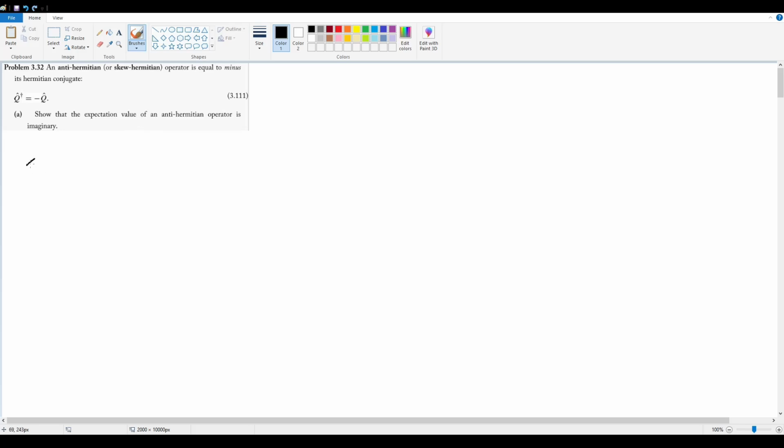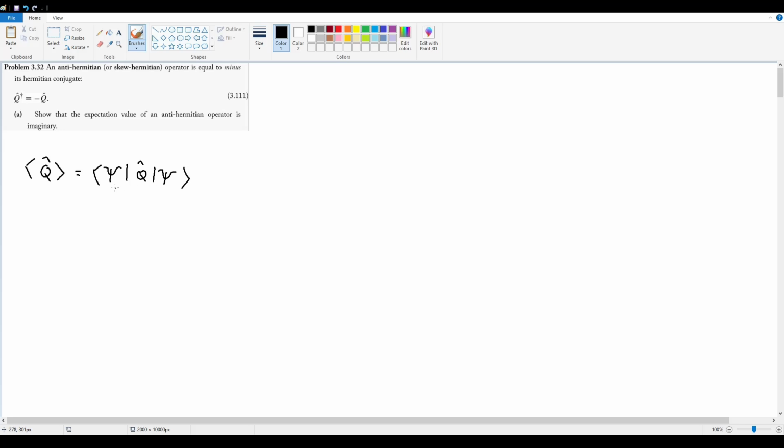So by default, I know that the expectation value of any arbitrary operator, in this case my anti-Hermitian Q hat, is going to equal it sandwiched in between two states like this. Now, if I want to show that this term is imaginary, my first instinct would be to introduce complex conjugates, because we know that for inner products like this, you can switch the order around. You can put the left side on the right side and the right side on the left side by introducing a complex conjugate on top of the entire thing.